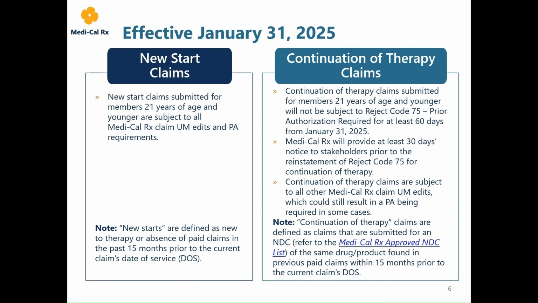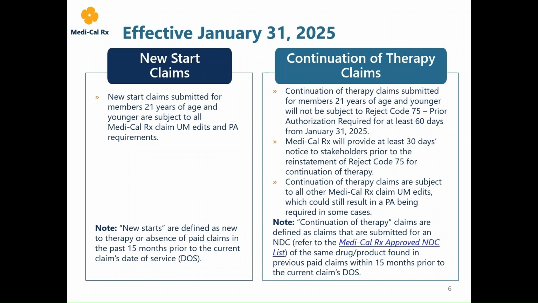These claims apply to members 21 years of age and younger and will be subject to all Medi-Cal claim edits and PA requirements. Now, moving on to continuation of therapy claims. Continuation of therapy claims are defined as claims submitted for an NDC of the same drug or product found in previous paid claims within 15 months prior to the current claim's date of service.